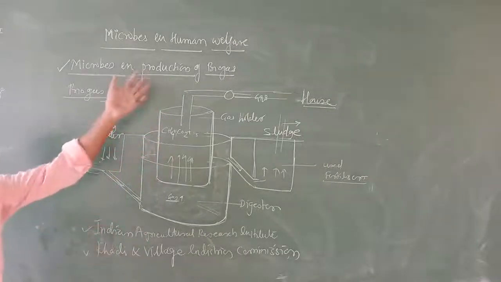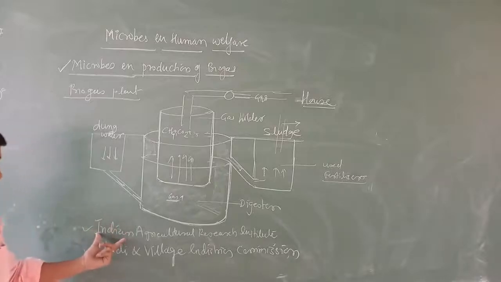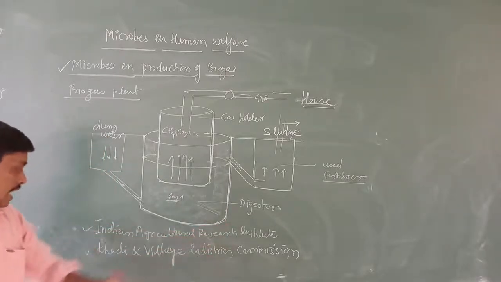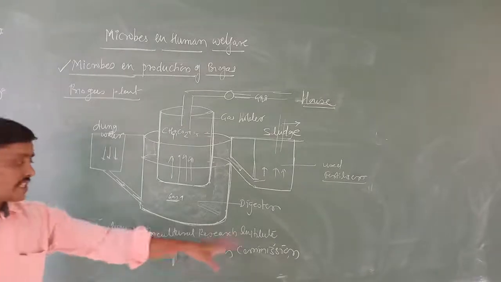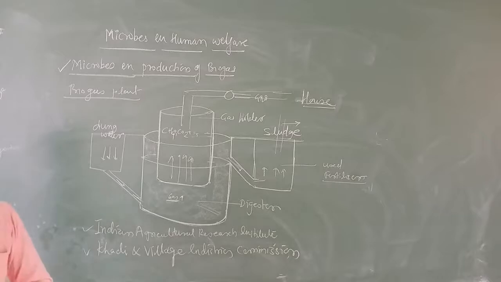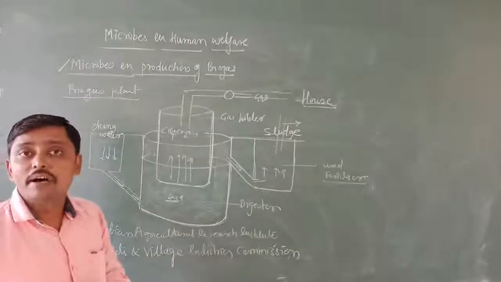That is the technology which was developed in India by the Indian Agricultural Research Institute and the Khadi and Village Industries Commission. In it we use cow dung as the biomass for the production of biogas. That is why biogas is commonly called gobar gas.